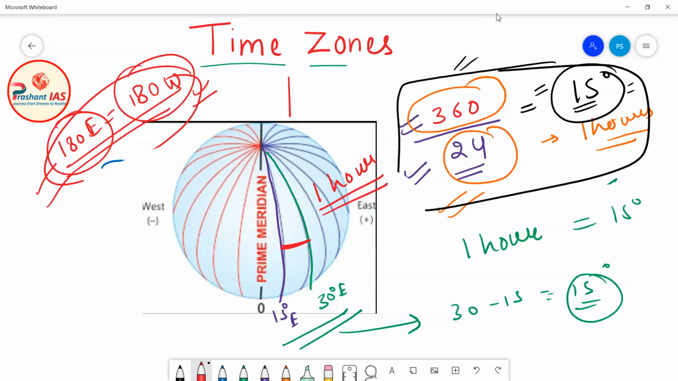Okay, now what does it mean? It simply means that all the places lying on the 30 degree east meridian of longitude and all the places lying on the 15 degree east meridian of longitude will have a time gap of 1 hour. For example, all the places lying on the 30 degree east meridian will be ahead in time of all the places lying on the 15 degree east meridian by 1 hour. So this is the significance of this entire story. Now let's move forward.